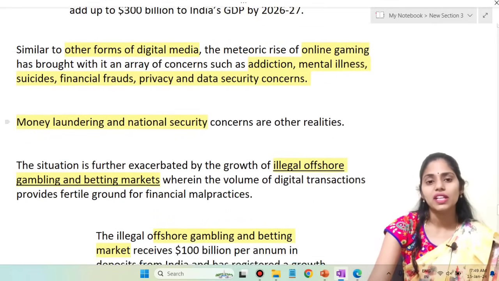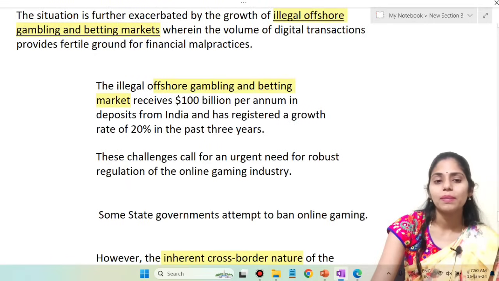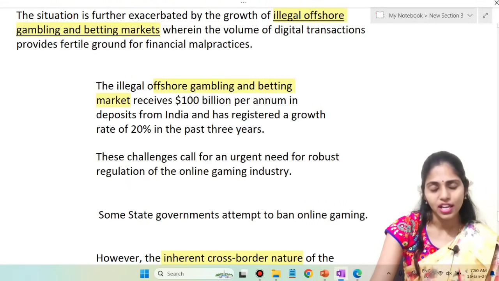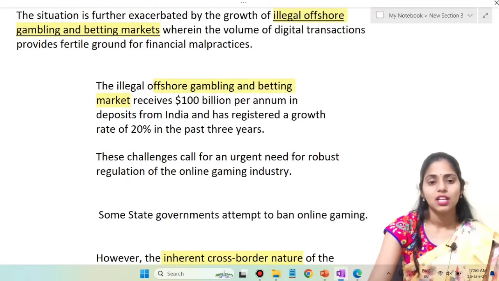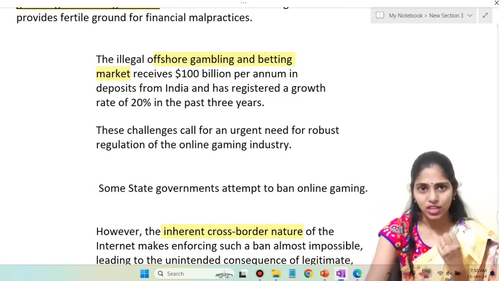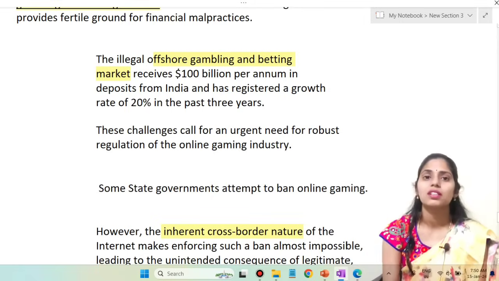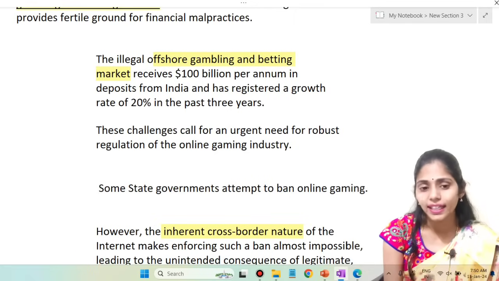And the situation is further exacerbated by the growth of illegal offshore gambling and betting markets, which receive around $100 billion per annum in deposits. So these challenges we now have to take into consideration. We have to grab this opportunity and come up with an act to control online gaming.